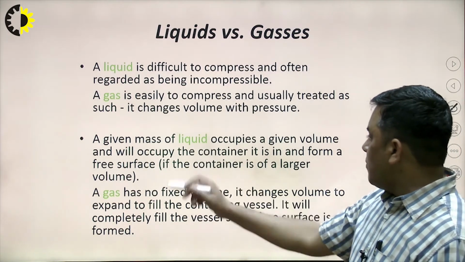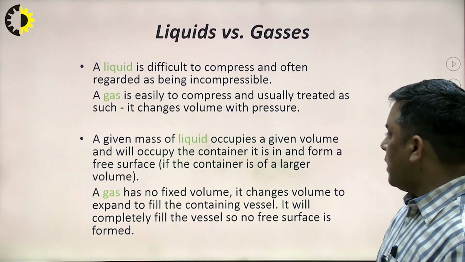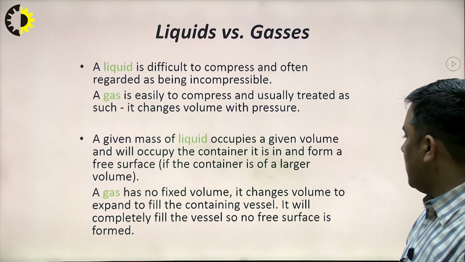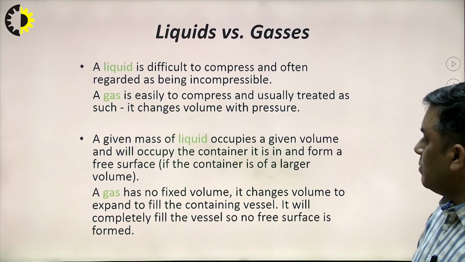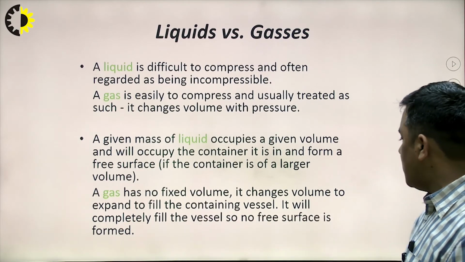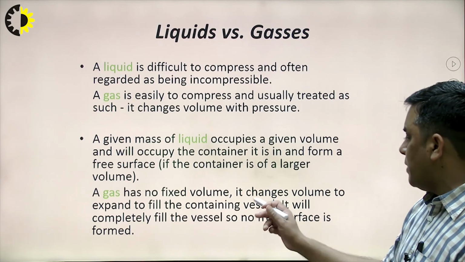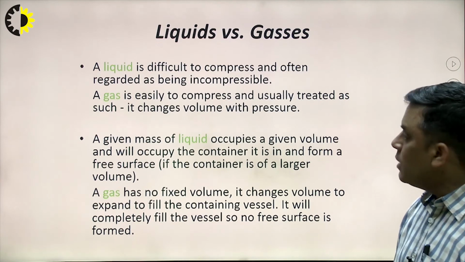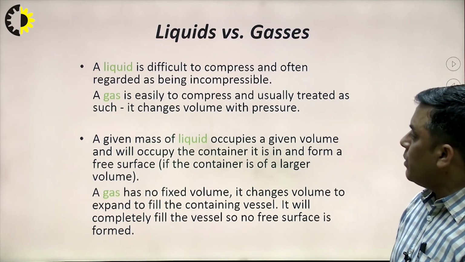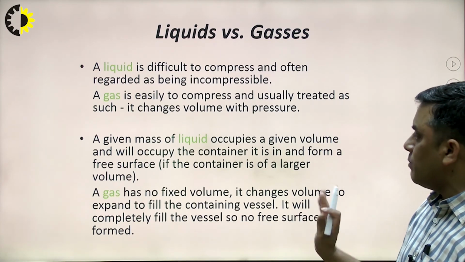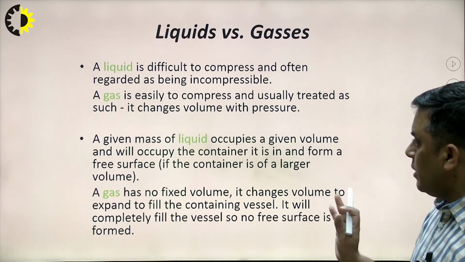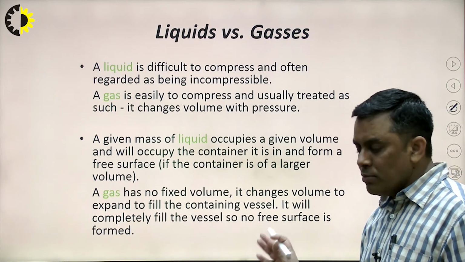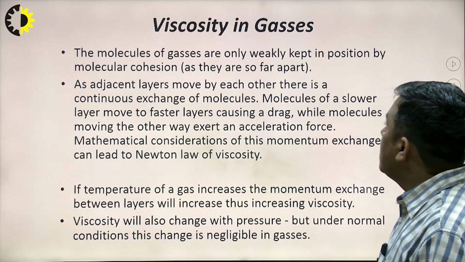A given mass of liquid occupies a given volume and will occupy the container it is in, and form a free surface if the container is of a larger volume. A gas has no fixed volume; it expands to fill the containing vessel completely, so no free surface is formed. So this is the difference between liquid and gas. The first difference is compressibility, and the second is related to the free surface, or how much volume the liquid or gas will occupy.